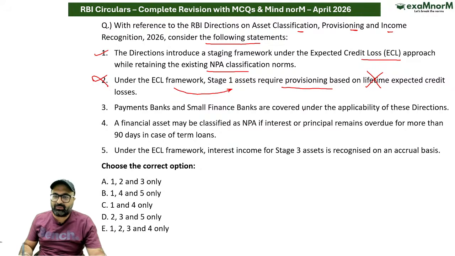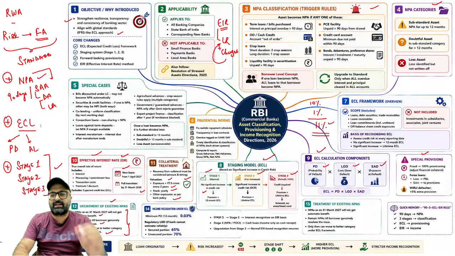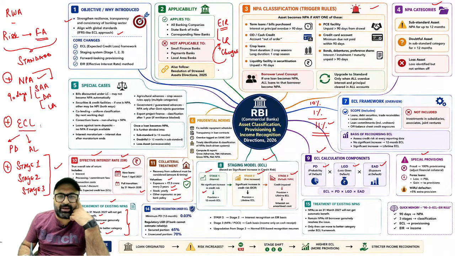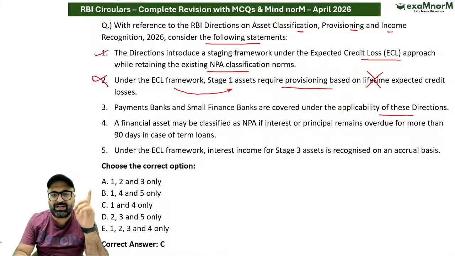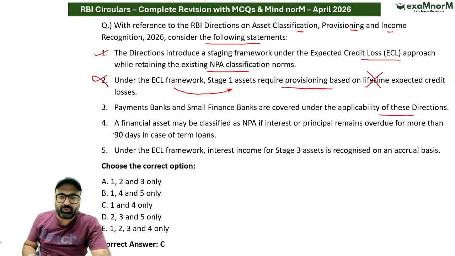Payment banks and small finance banks are covered under the applicability of these directions. Sir, if I talk about payment banks and small finance banks, look carefully here: the applicability of this particular norm is on all commercial banks, State Bank of India, and corresponding new banks as well, but it is not applicable on small finance banks, payment banks as well as local area banks. So this is also wrong.